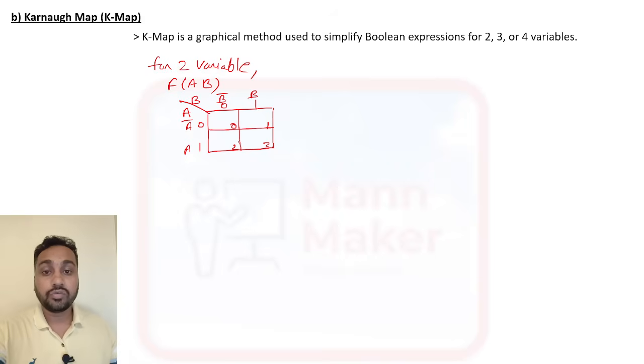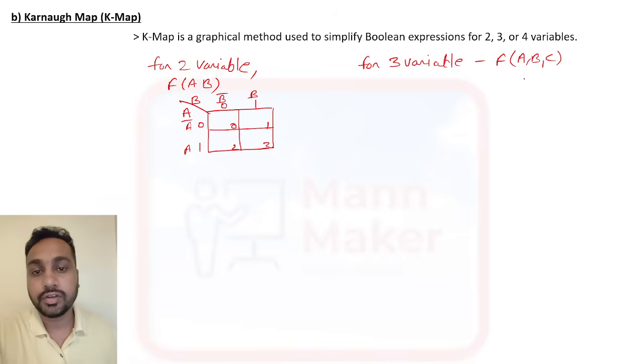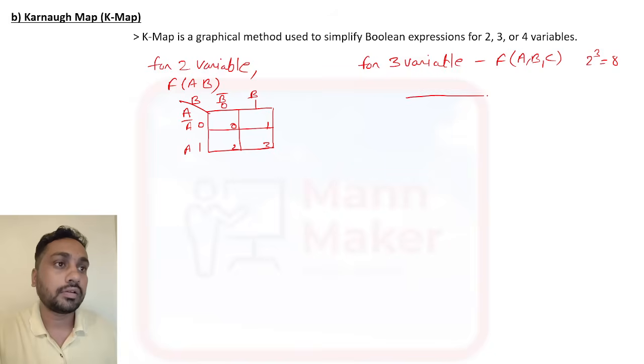Okay, this is the two variable representation of a K map. Now for three variable, f is A, B and C. Three variable means 8 boxes you need to make.